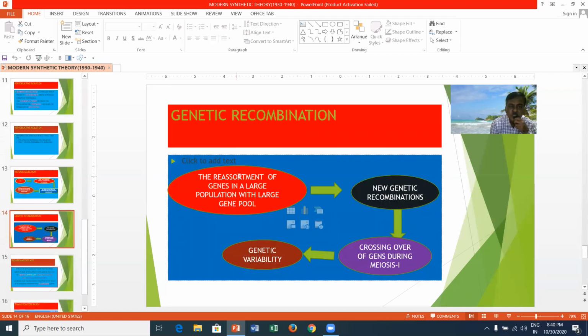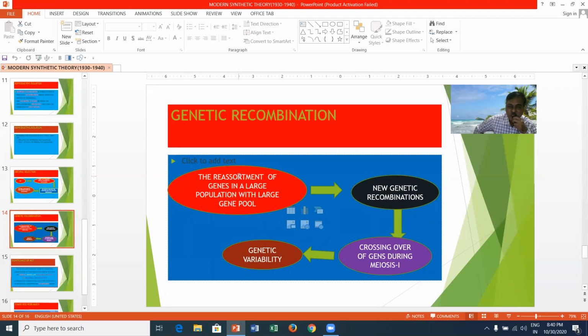Genetic recombination: the reassortment of genes in a large population with a large gene pool will lead to the formation of new genetic recombinations.